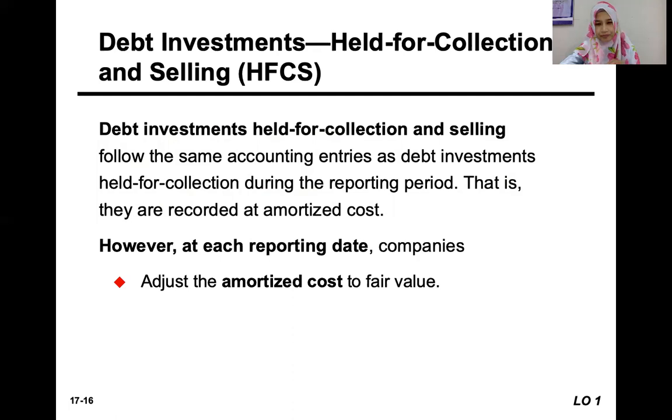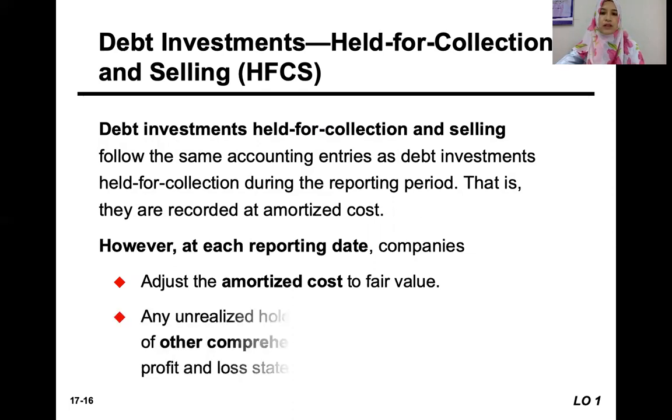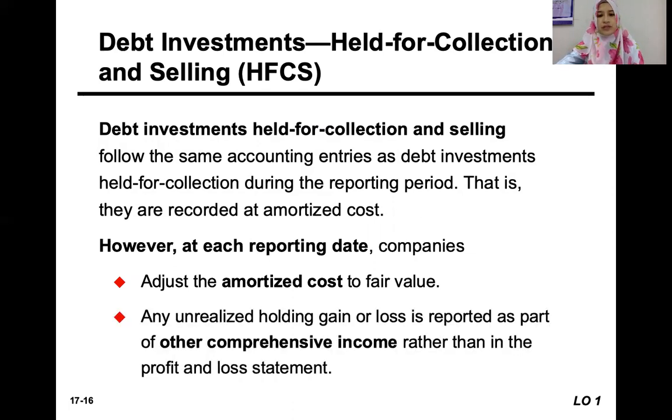And the adjustment on amortized cost to fair value will result in unrealized gain or loss on the fair value adjustment. And that unrealized gain or loss will be reported in other comprehensive income, not in the income statement.